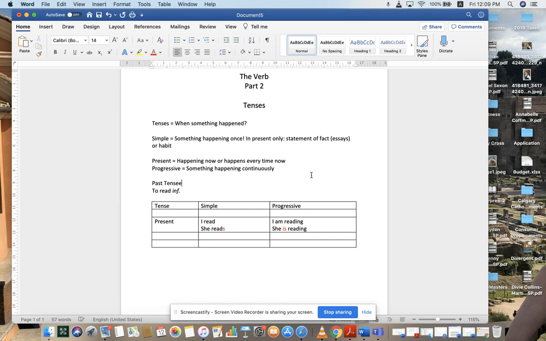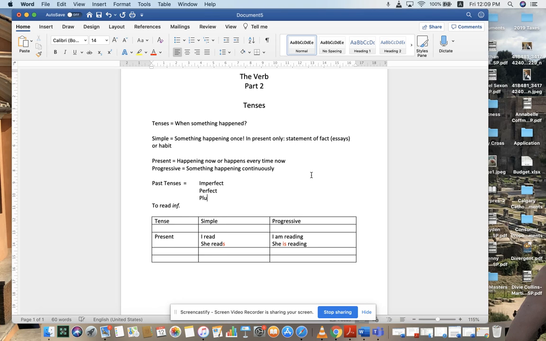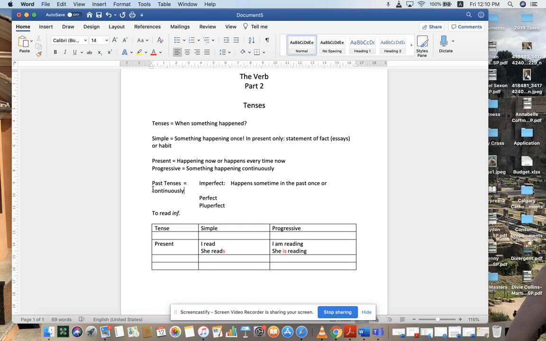There are three categories, or three different types of tenses. We've got the imperfect, the perfect, and the pluperfect. The definition for each is: the imperfect happens sometime in the past, once or continuously. In other words, if you're going to use the imperfect, then you need to understand how or when this happened.